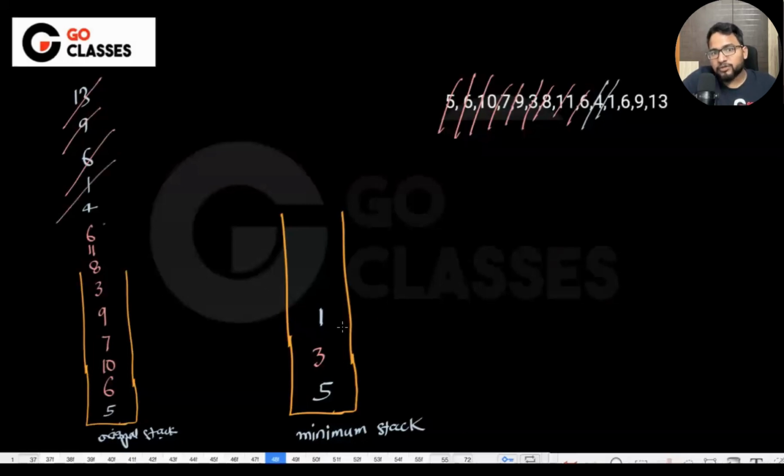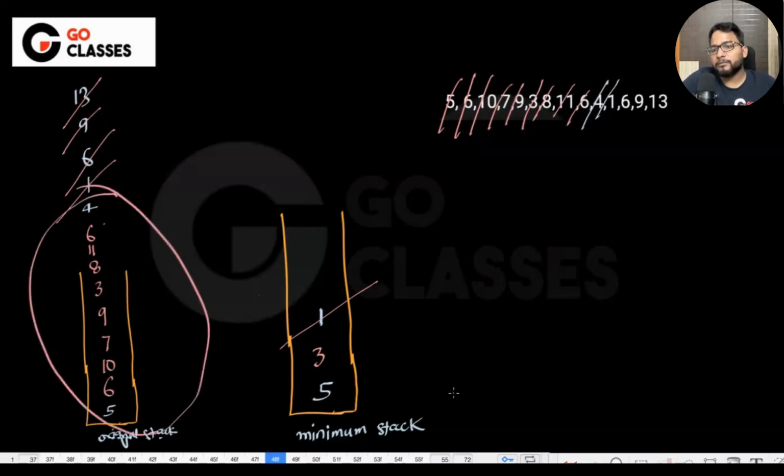If that is also the same as the top of the stack, you have to delete from both of the stack. Now, if someone asks you what is the minimum of the remaining stack, can you tell me the minimum? Minimum is 3. The top of the stack. Yes, top of the stack. So minimum is 3.